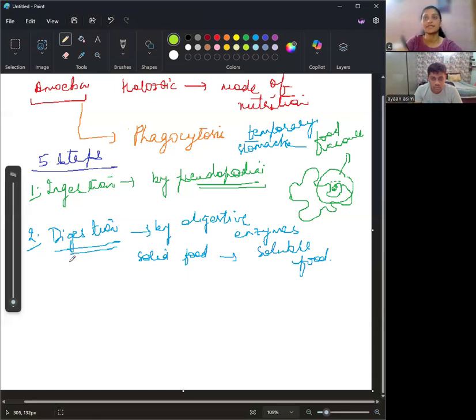Now the next step is absorption, which occurs along with digestion. We have digested the food, meaning the amoeba has digested the food. Now that food in the food vacuole is absorbed directly into the cytoplasm by the process of diffusion. If the food is in the soluble form, it is going to move inside the cell. And the next step is assimilation.